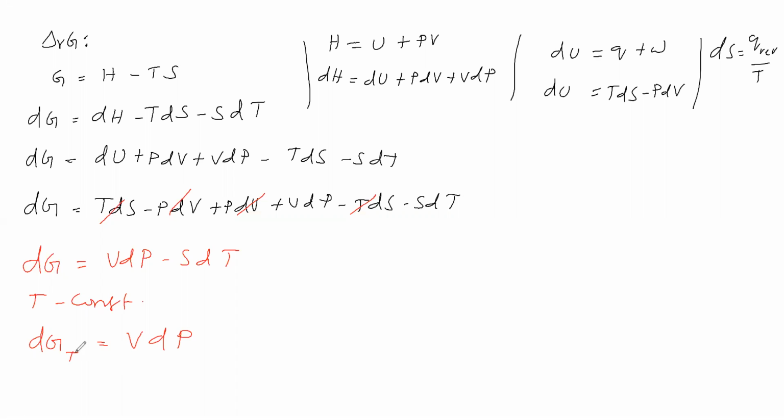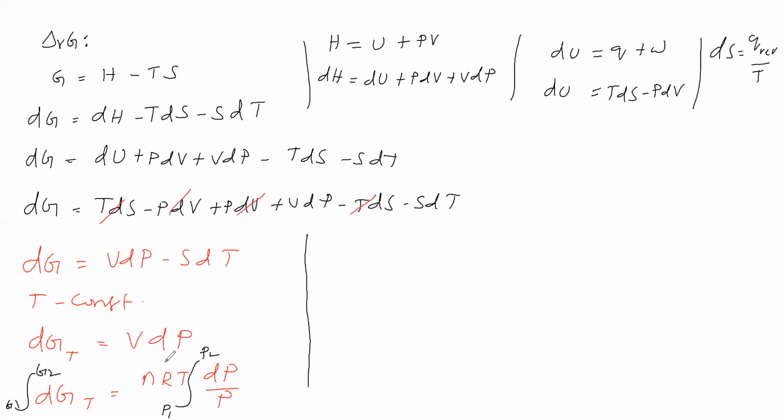Next, this dG at a given temperature is equal to VdP. Substitute volume from the ideal gas formula: nRT by P. We have substituted nRT by P in terms of volume. It is for an infinitesimal change. For the entire change, take integration, temperature is constant. Initial pressure is P1, while Gibbs energy is G1. Final pressure is P2, while Gibbs energy is G2.